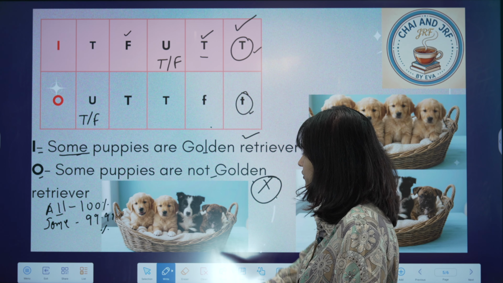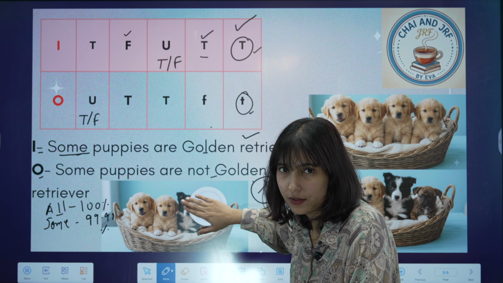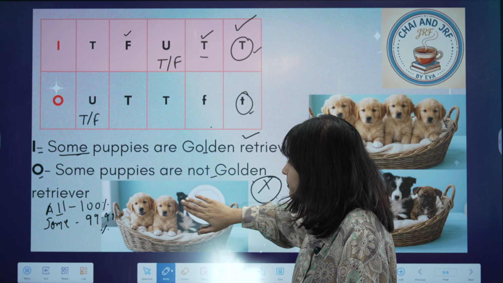Let's say that there's a blanket on this basket. We have covered the basket, and we pulled out one puppy from that basket, and it turned out to be a golden retriever. So one puppy that I pulled, it is a golden retriever. So I can say that some puppies in this basket are golden retrievers, right?